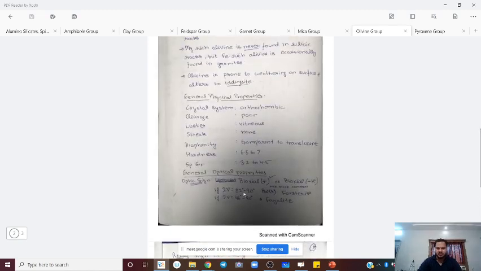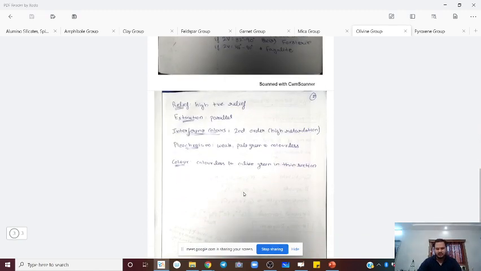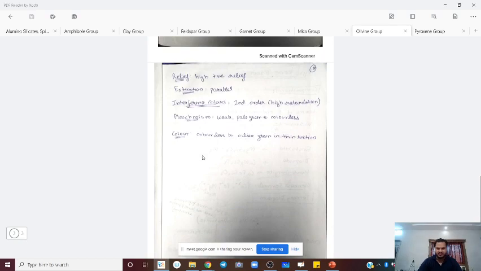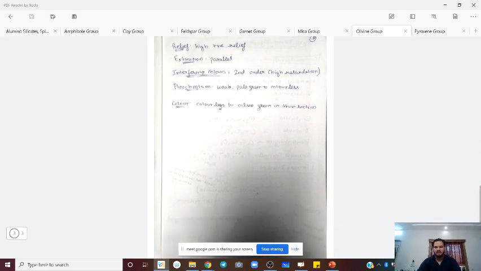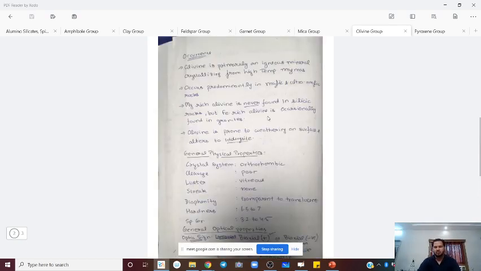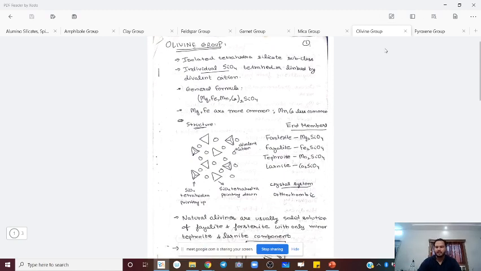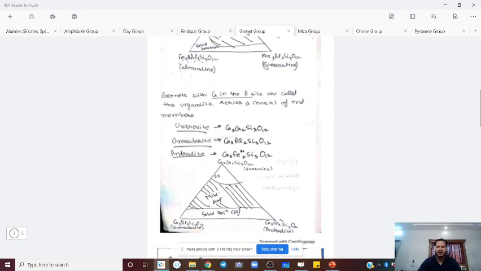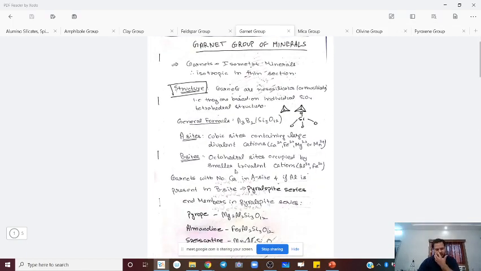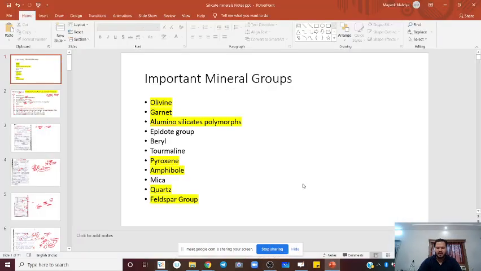We did discuss whether they are biaxially positive or negative, extinction, interference color, and all these things. So after class, go through these. Today we will be done with garnet. So after class, go through this PDF which is uploaded on the portal. Alright, so now I will start today's class.